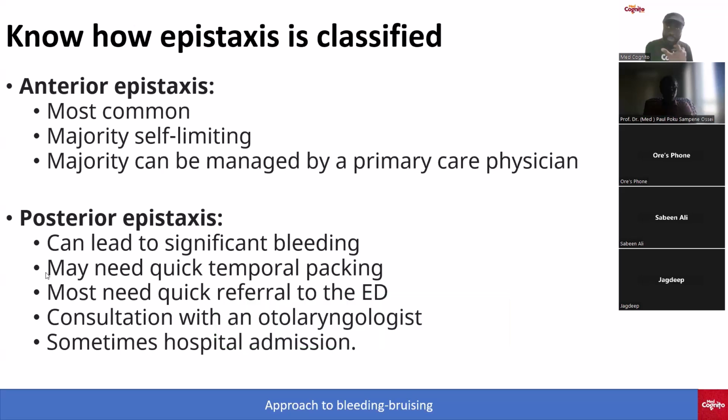And in most cases, if I ask you a question with anterior and posterior epistaxis, which of them do you usually have to get an ENT specialist involved with? The one you need to, most of the time, get an ENT specialist involved with is posterior. Posterior epistaxis can be so bad that at times you need to admit the patient.